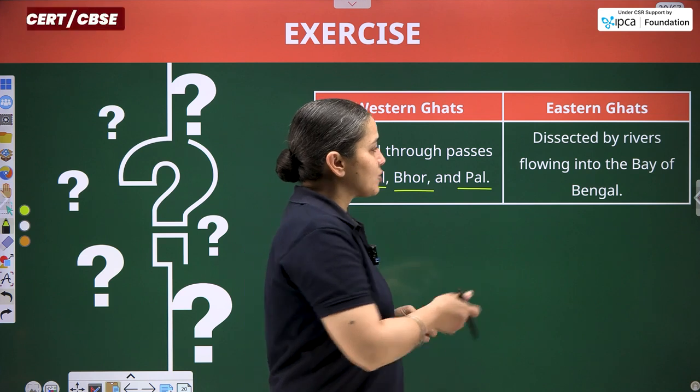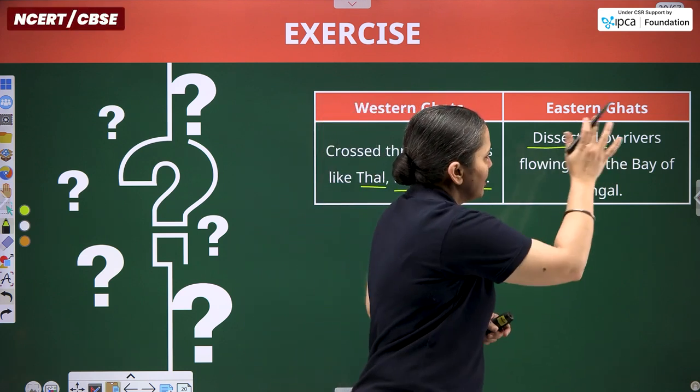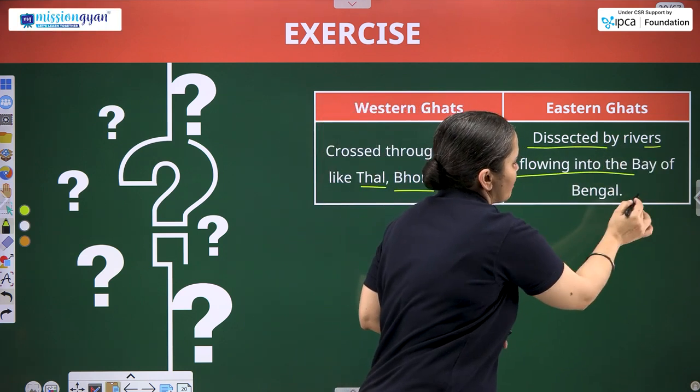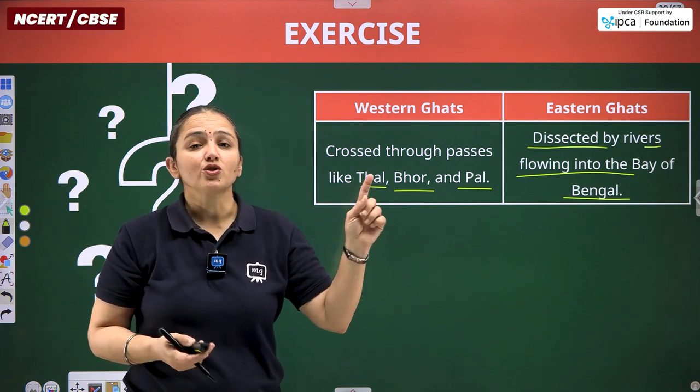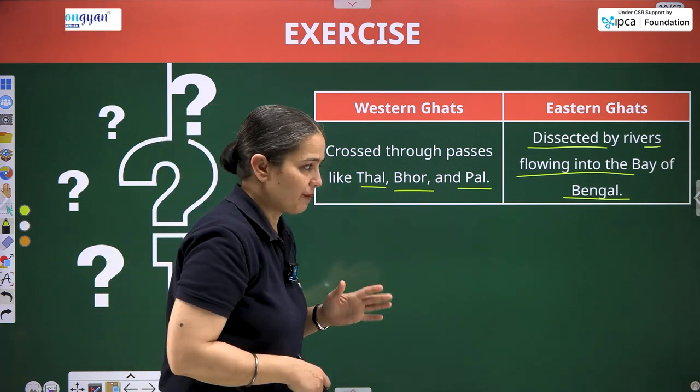Talking about the Eastern Ghats, they are dissected by the rivers flowing into the Bay of Bengal, but prominently 4 rivers are there: Godavari, Mahanadi, Krishna and Kaveri itself.